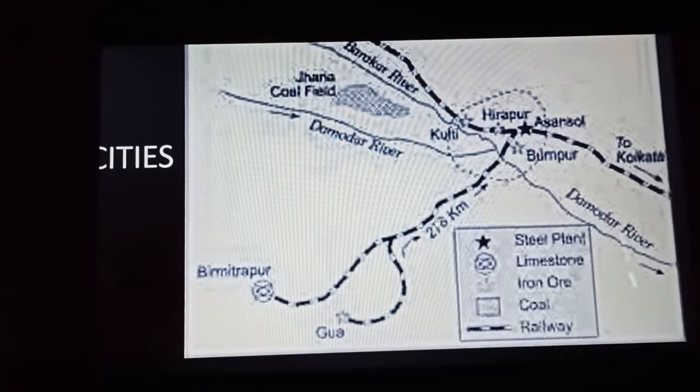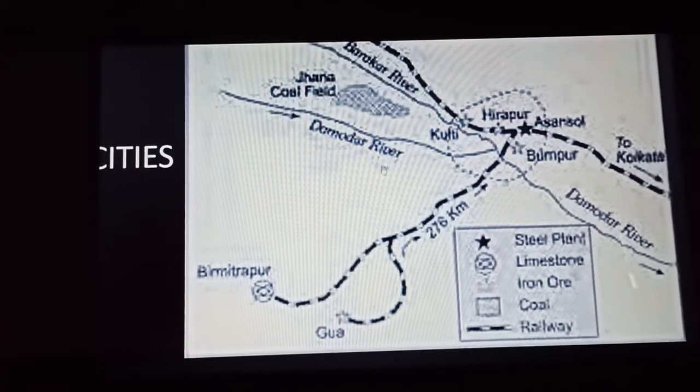So it is getting its iron from these Gua mines of Orissa. Next, the coalfield of Jharia is providing its coal to this industry.